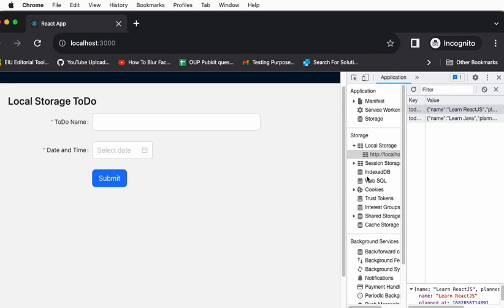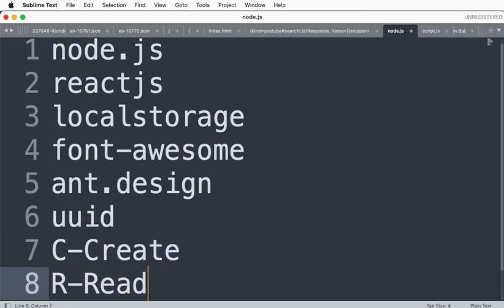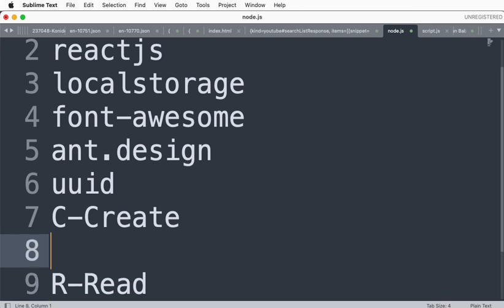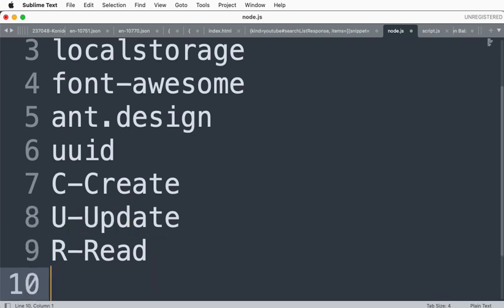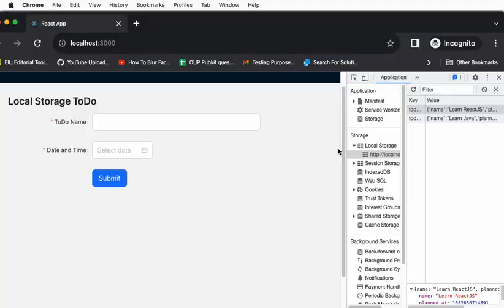Again, it has some limit, right? Every browser has a certain storage capacity, like 30 MB, something like that. Now we created the to do, correct? Now, how do we read that? That is in terms of CRUD operation: C called create, R called read, U called update, D called delete. I'll show you how to read first and then update and delete. Create is done, since whenever I create, it is getting saved in the DB.